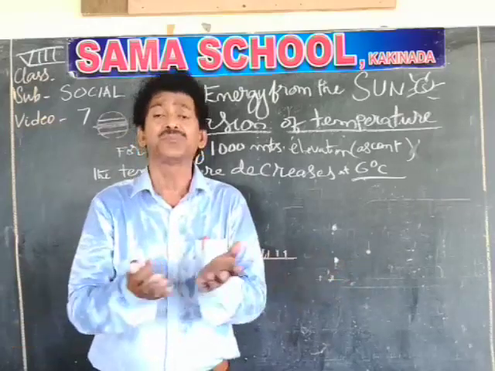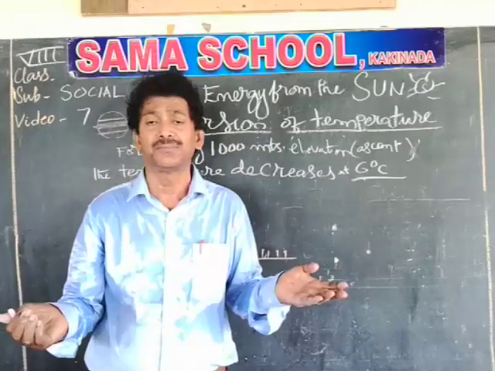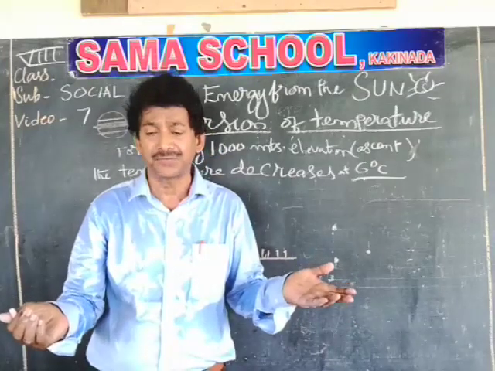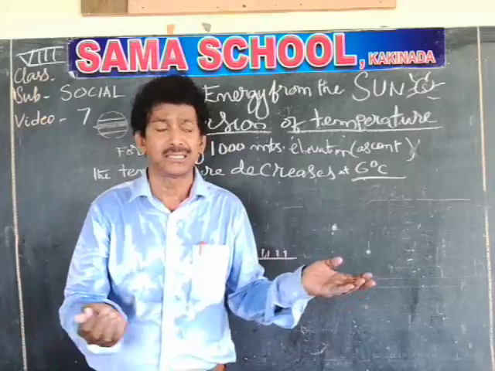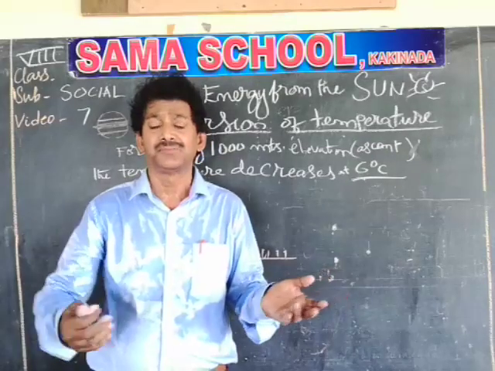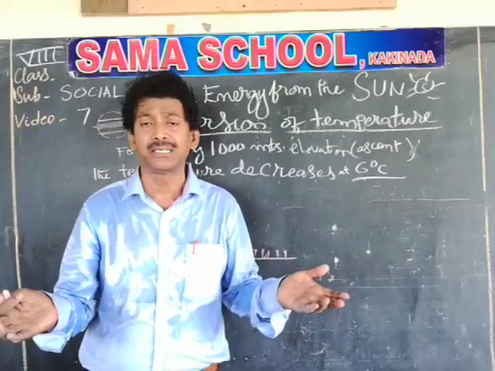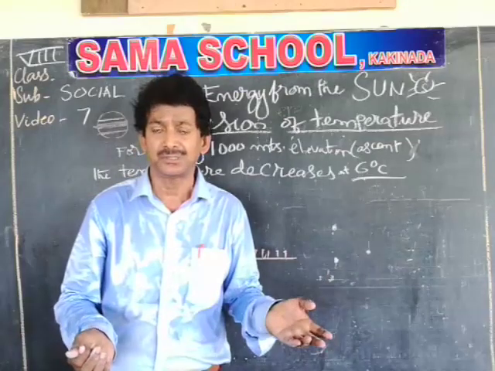If the daytime is longer, more sun rays will come, more radiation will come. The land surface and other areas like clouds, trees, rivers, everything will receive some heat. The longer the daytime, the more insolation, the more heat on the surface of the earth.